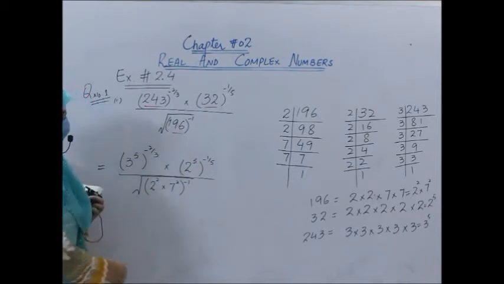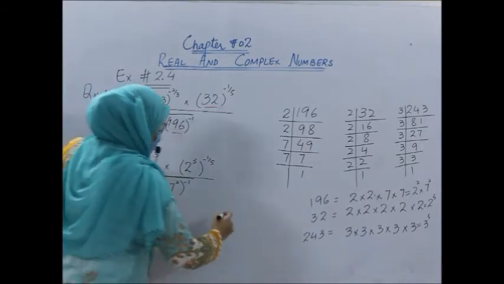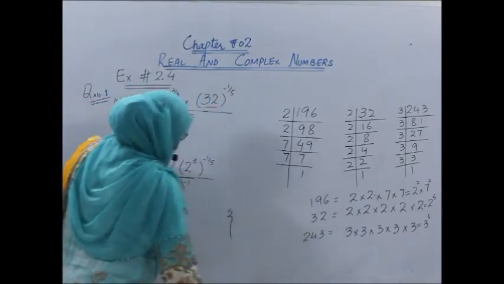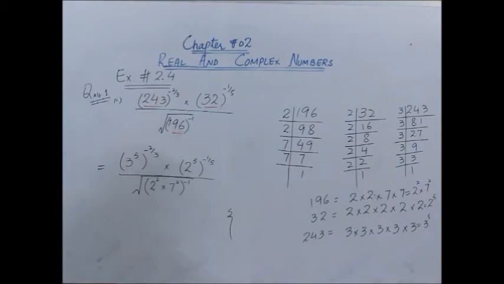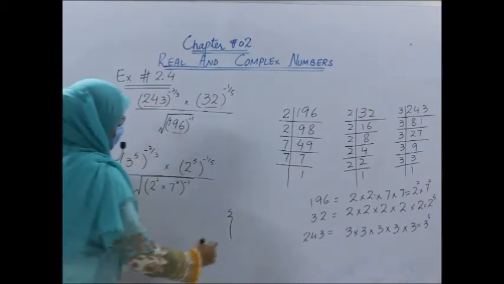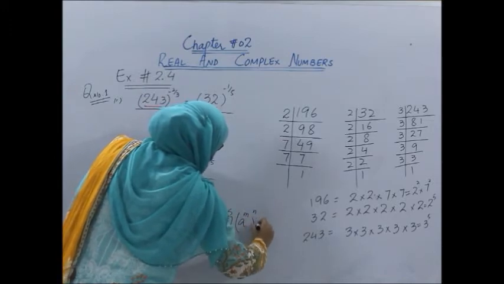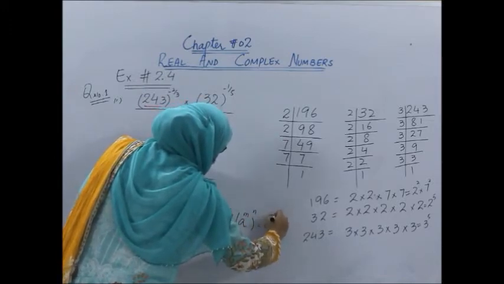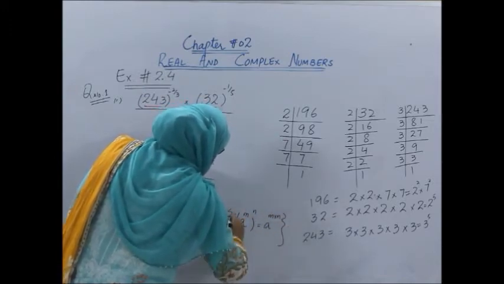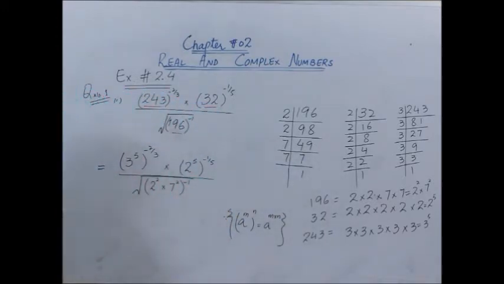And in this step, which law will we use? Whichever law you are going to use, you will mention it parallel to the step in which you are using it. That is a power m whole power n, you can write it like this, a power m into n. In the numerator, you will use this law.